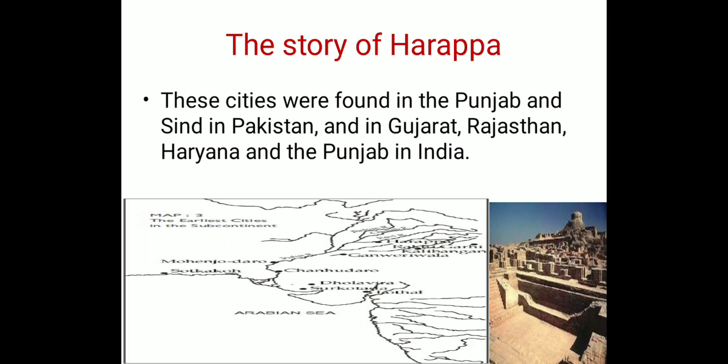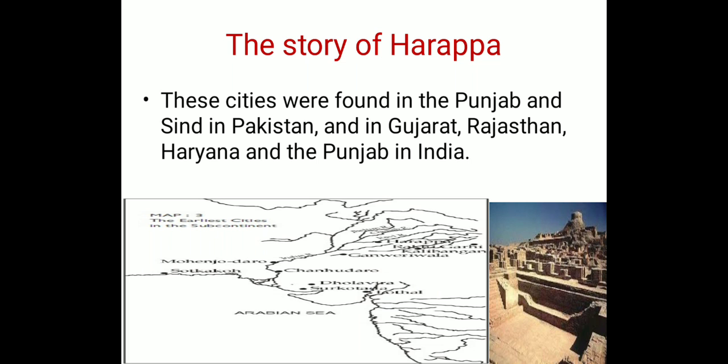These cities were found in Punjab and Sindh in Pakistan, and in Gujarat, Rajasthan, Haryana, and the Punjab in India. So these were the regions where these cities of Harappa were found.